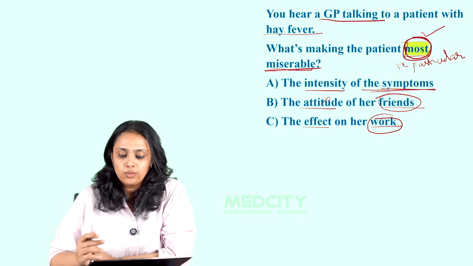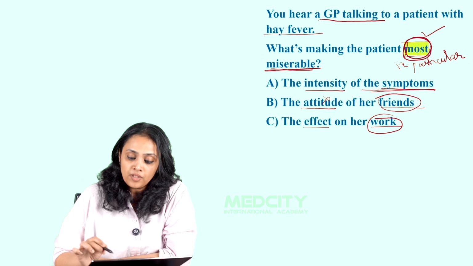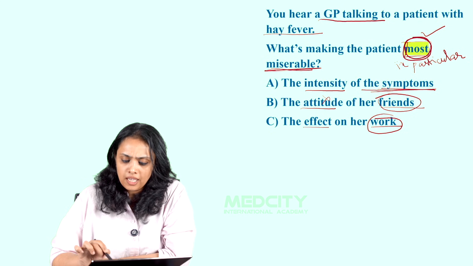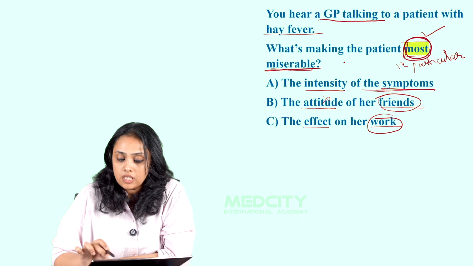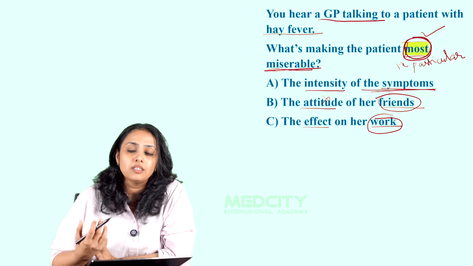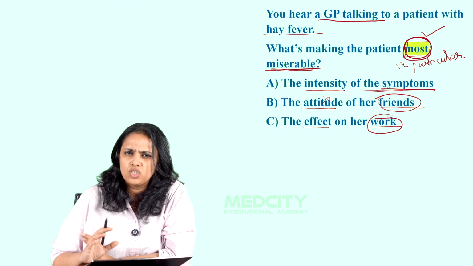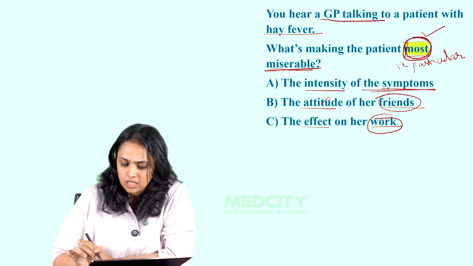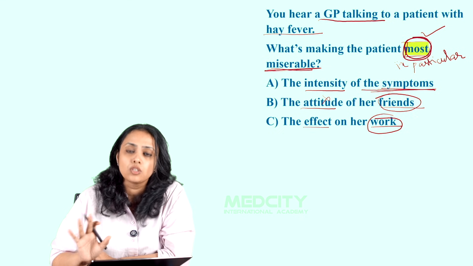So here also you would have heard the words from all the three options. Option B, I think you could have easily eliminated, because the question says, what is making the patient most miserable? And if we opt for option B, it conveys the meaning that the thing making the patient most miserable is the attitude of her friends. But she's not mentioning the attitude of her friends. She's just mentioning her friends, like her friends would all be camping. She's just telling the situation.